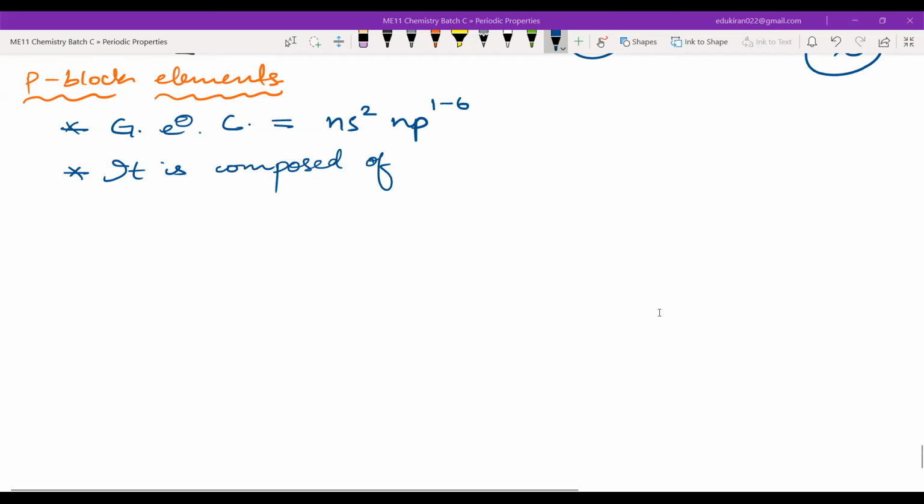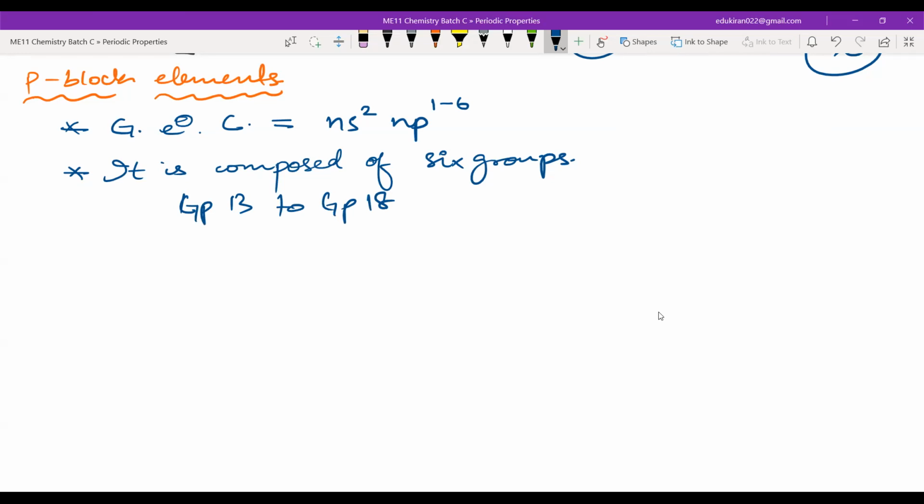But sir, I mean, you can also include the 18 group in the P block. That particular portion is a bit controversial in chemistry, whether we should include the 18th or not. So it is composed of 13, 14, 15, 16, 17, and 18, 6 groups. That is group 13 to group 18. Since we are writing here np6, 6 electrons will be present only in group 18. That is why I'm writing group 18.